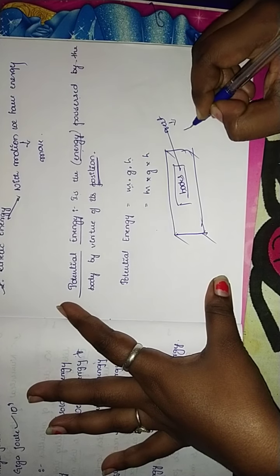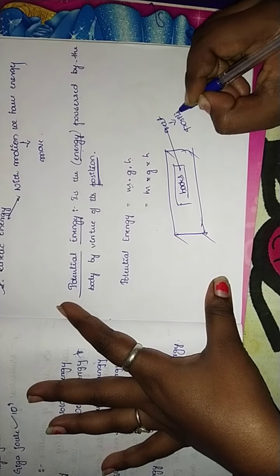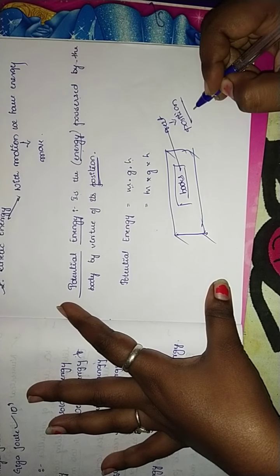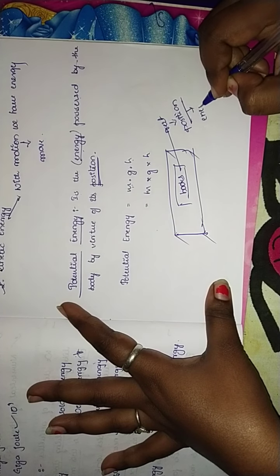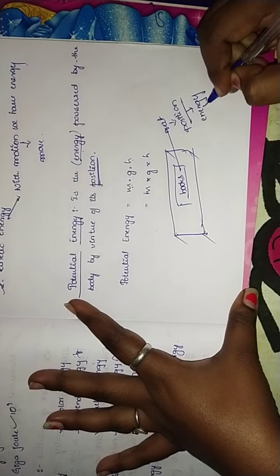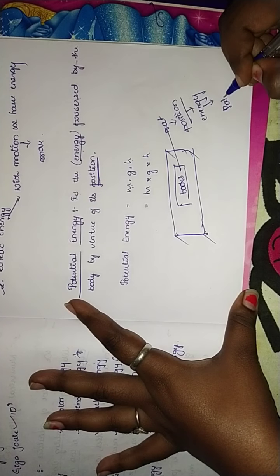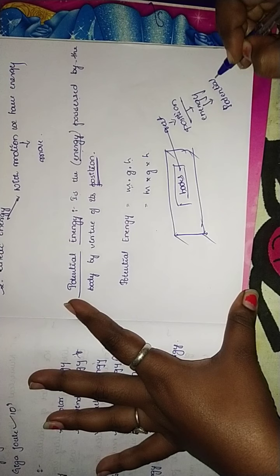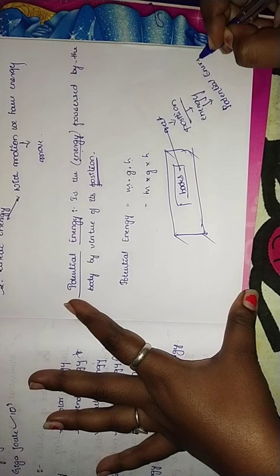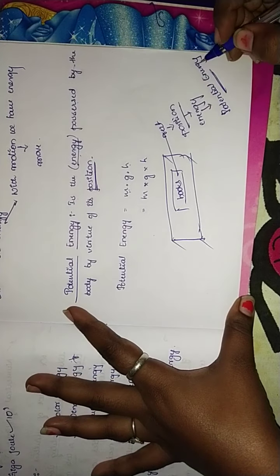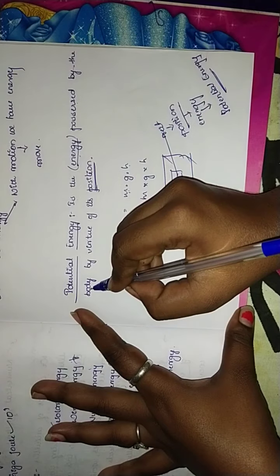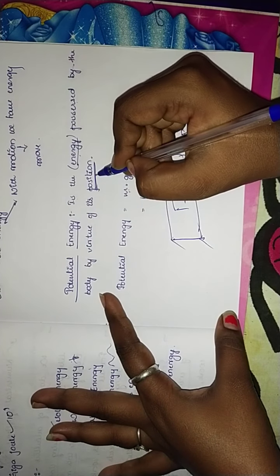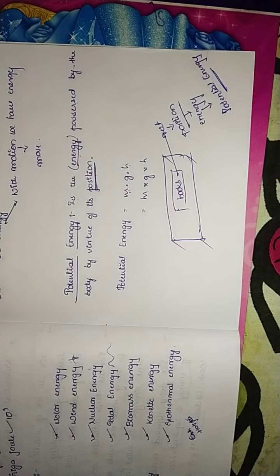So rest is nothing but position. So position has some energy. So this we call it as potential energy. Got it? Simple and easy. Energy possessed by body by virtue of its position is called potential energy.